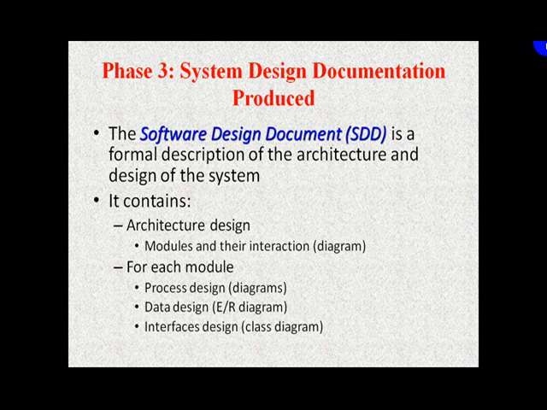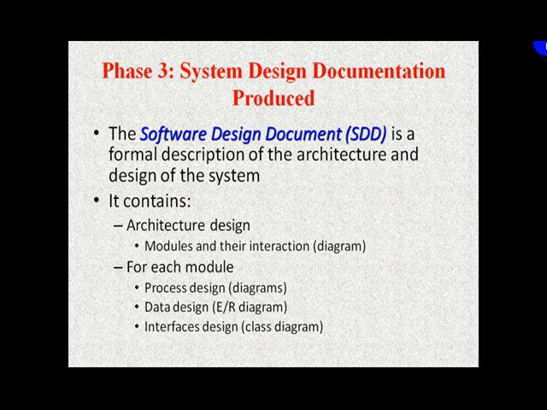It is a formal description of the architecture and the design of the system. So what does it contain? It contains the architecture design, modules, their interaction. Of course, with the help of a diagramming tool, we will prepare these. For each module, there will be process design diagram, there will be data design diagram. And you can see here E/R, these are entity relationship diagrams.